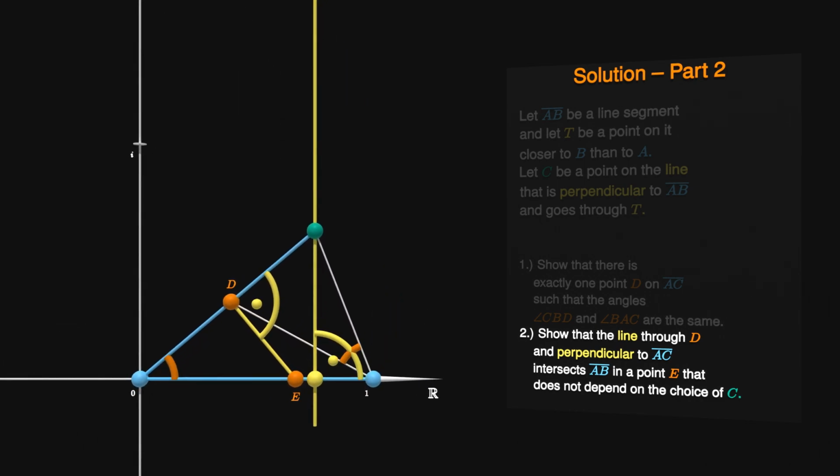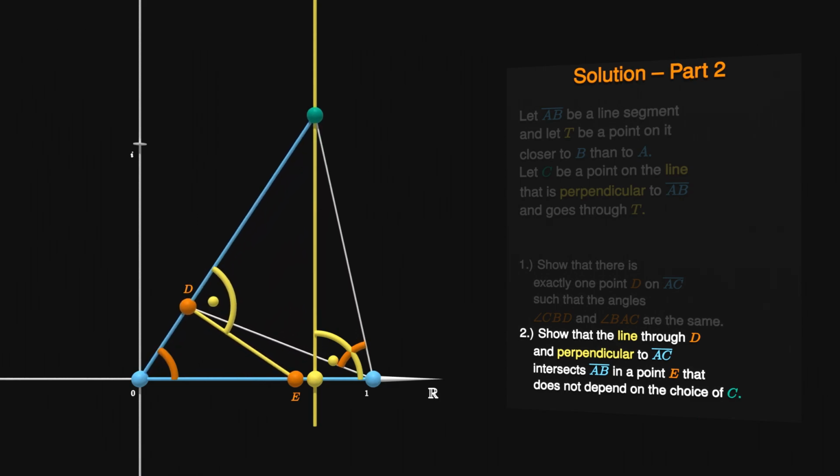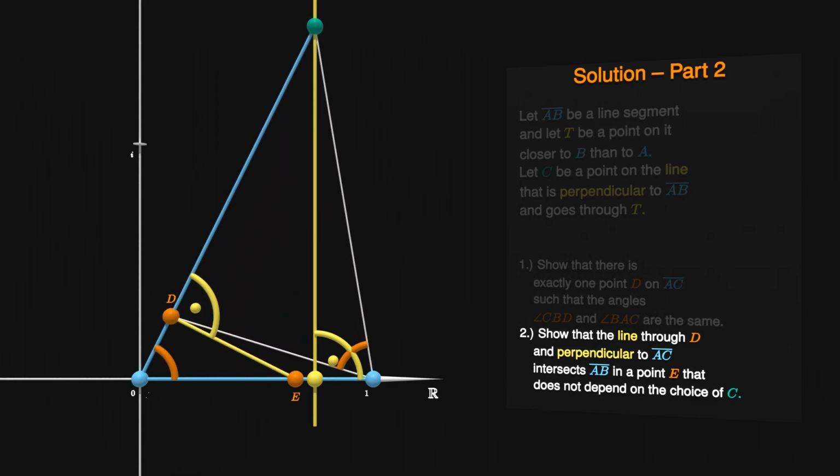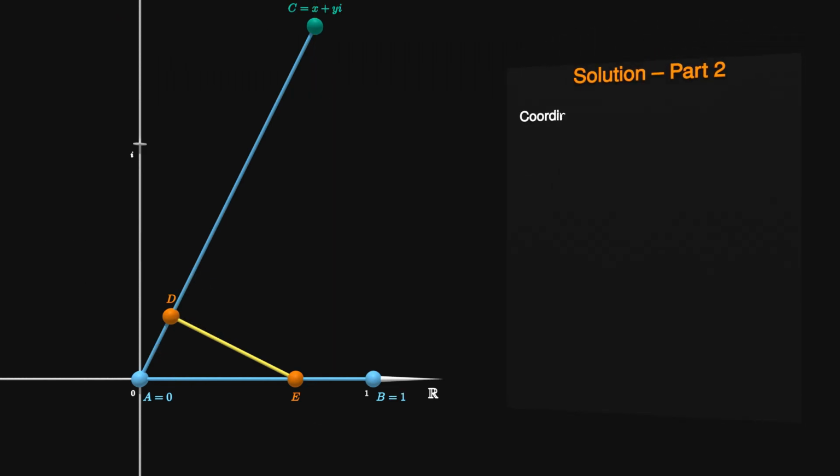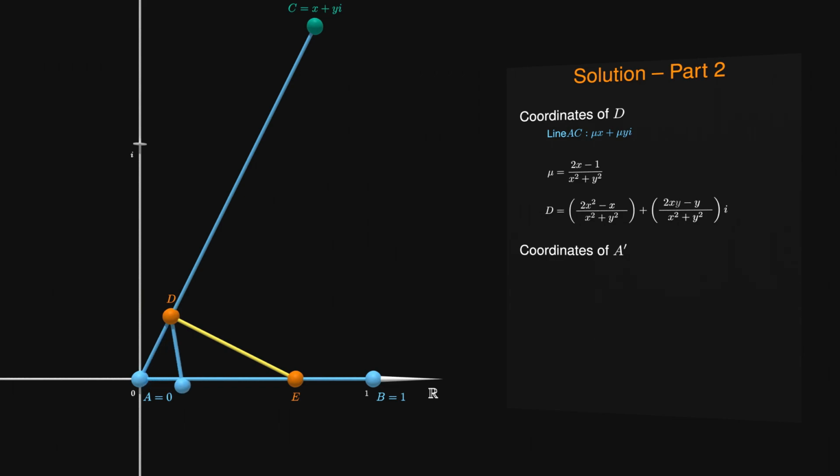As of right now, we just know that D is somewhere on the line segment AB, but we need to calculate its exact position. We do this by simply plugging in the calculated value for a parameter into the corresponding line expression. Take mu for example. Next we need to describe the line perpendicular to AC and going through D. We can get this line's expression by rotating A around D by 90 degrees and calling the result A'.